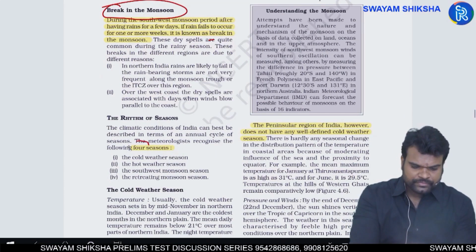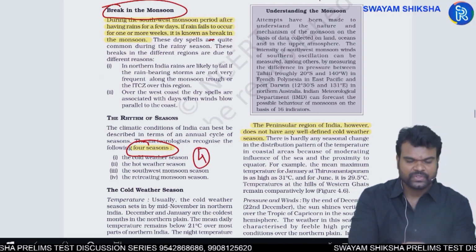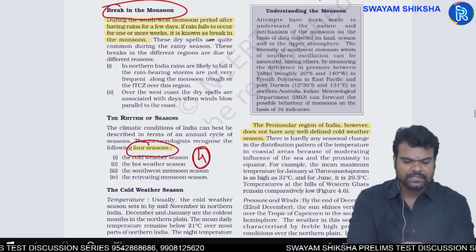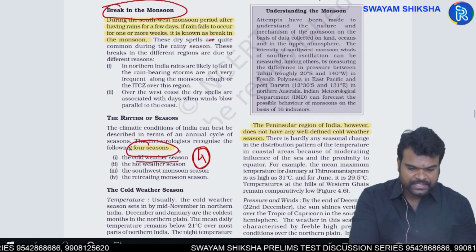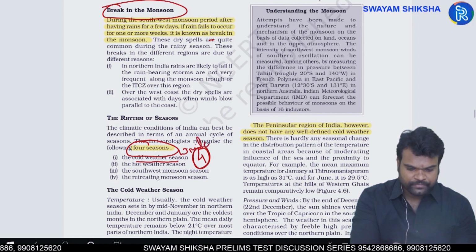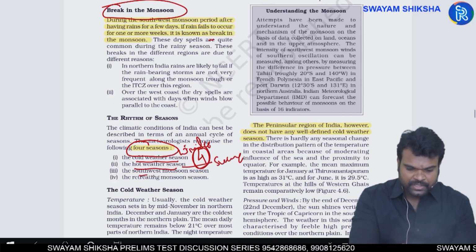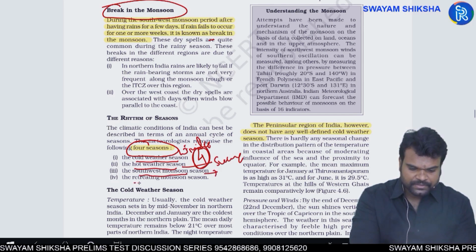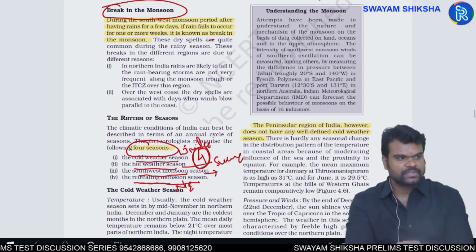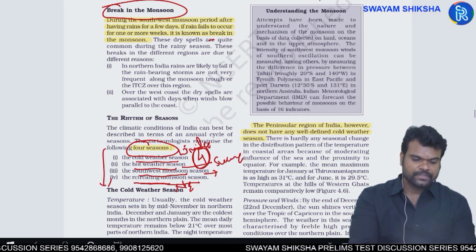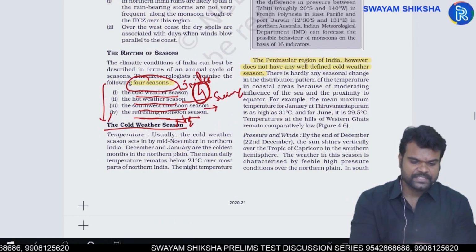Now, Indian climate has been divided into 4 seasons. First, you have the cold weather season, nothing but the winter season. Next, the hot weather season, nothing but the summer season. Next, the southwest monsoonal season. Next, the northeast monsoonal season or retreating monsoonal season. So these are the 4 seasons. First, we'll start with the winter season, that is the cold weather season.